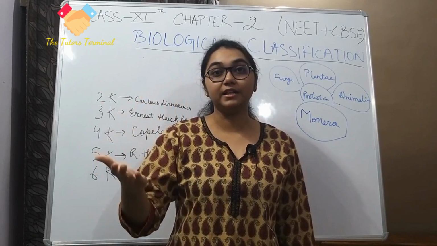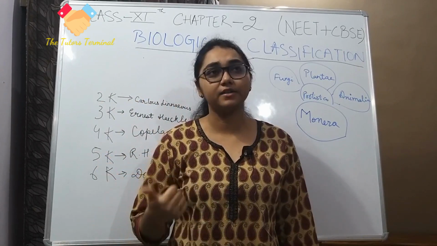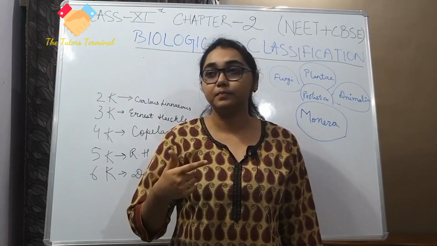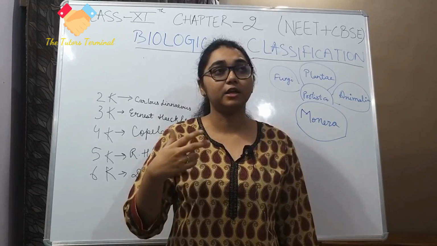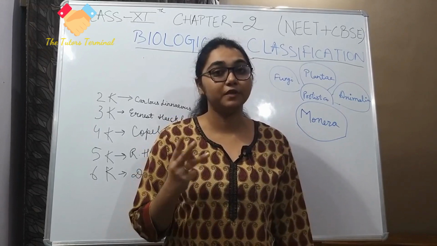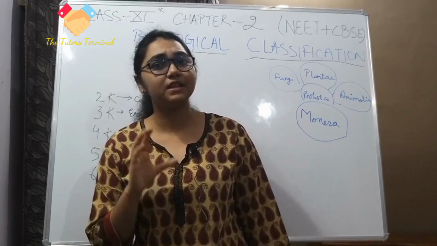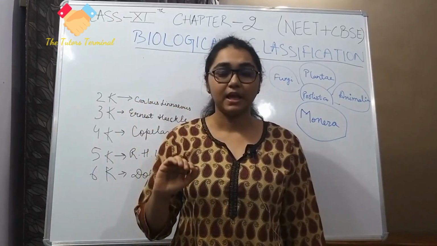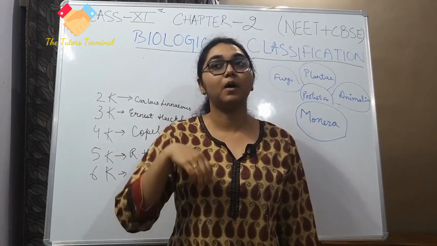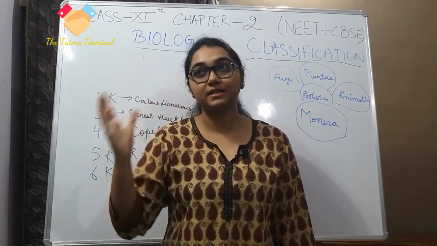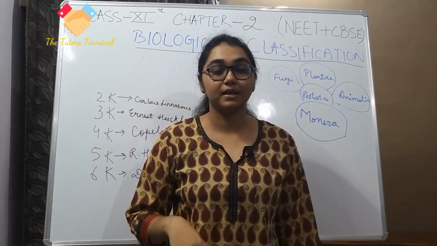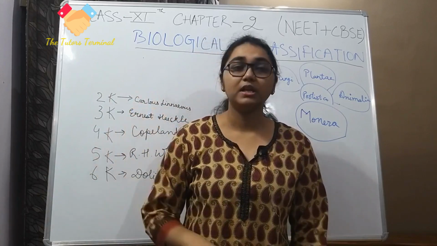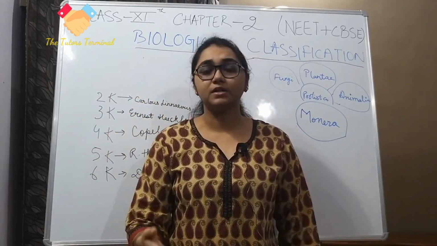Early Greeks like Aristotle, Pythagoras, Socrates, Theophrastus, all of these were thinkers. They used to think a lot about all things. Aristotle thought about constellations in the sky, about maths, about biology, what are plants, what are animals.